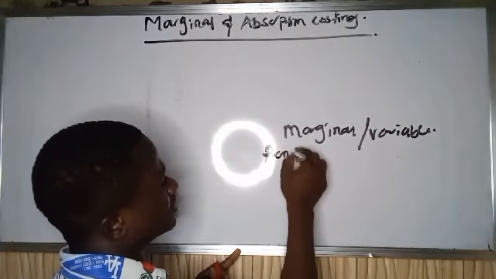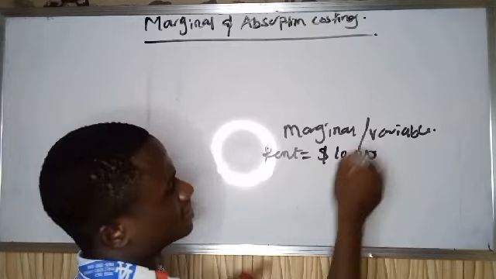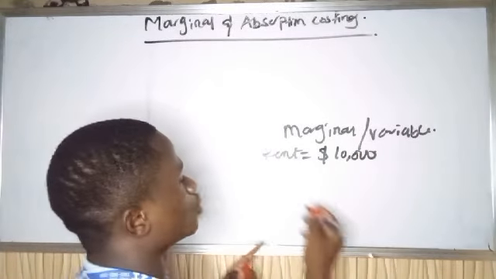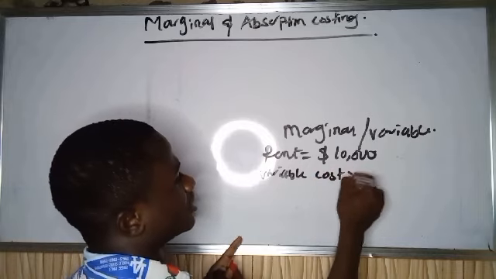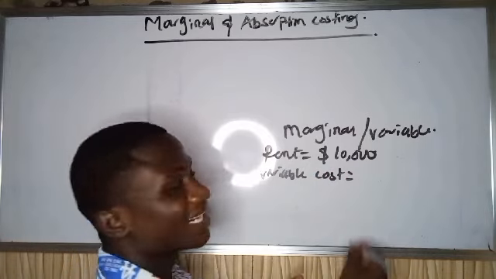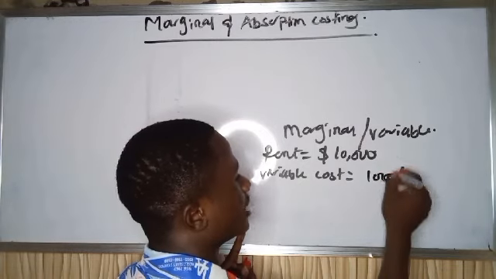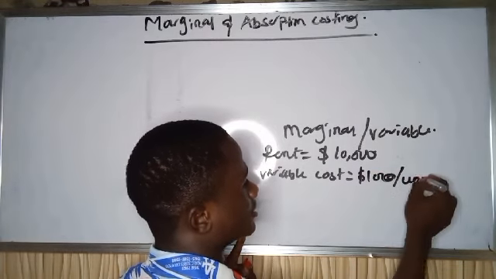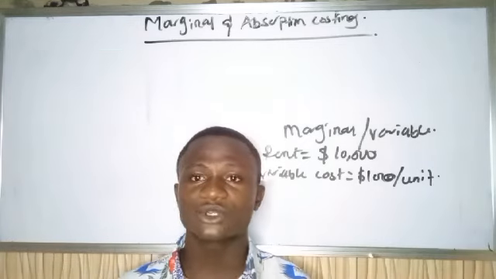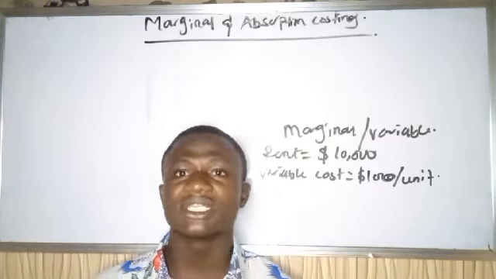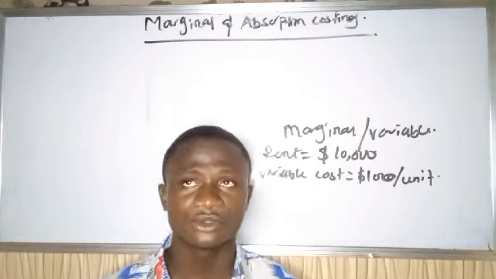Now let's say I have rent of $10,000 per year. So I have variable costs. Now let me explain. Let's say my variable cost for each product I'm producing is $100 per unit. Now let me explain what we mean by a variable cost. Variable costs are costs that change with the level of output. Yes, what do I mean by costs that change with the level of output?